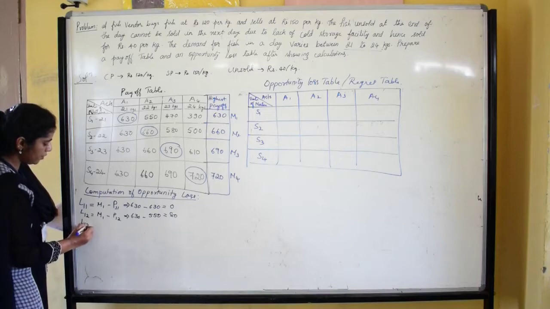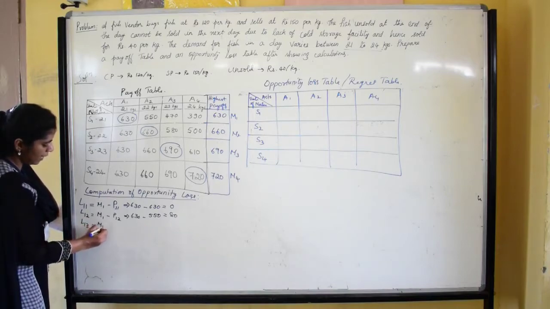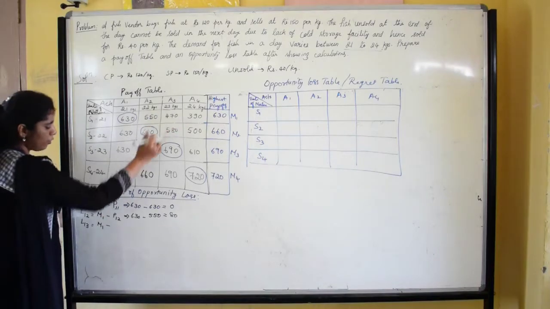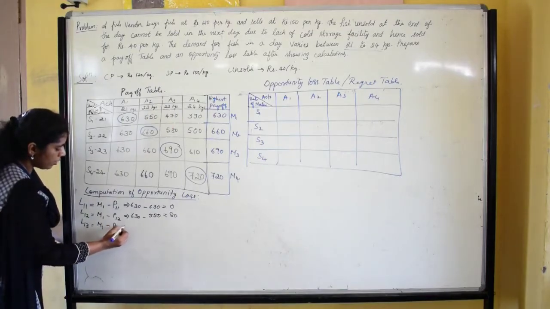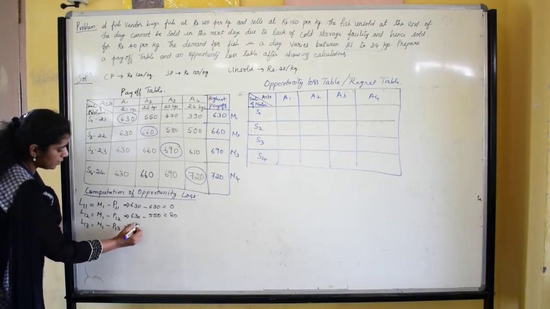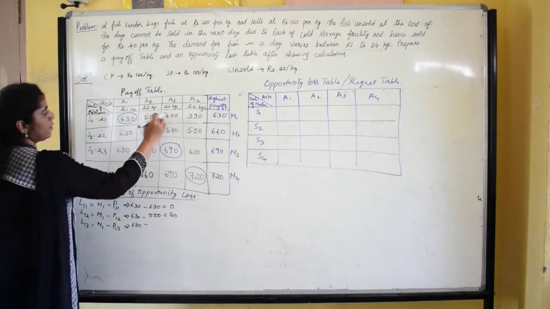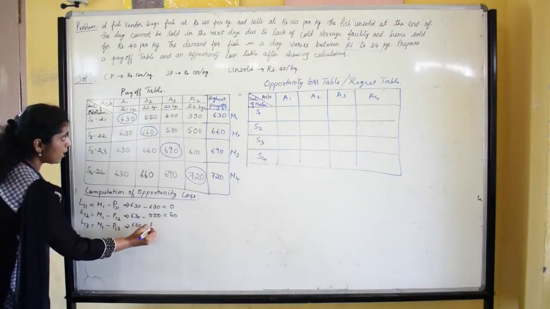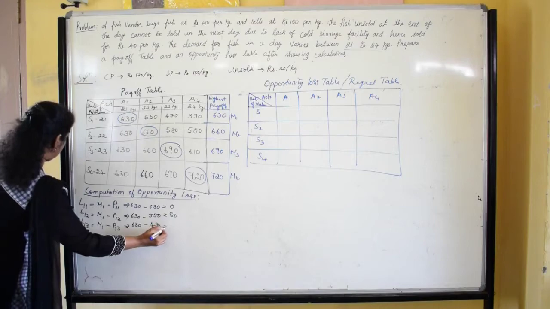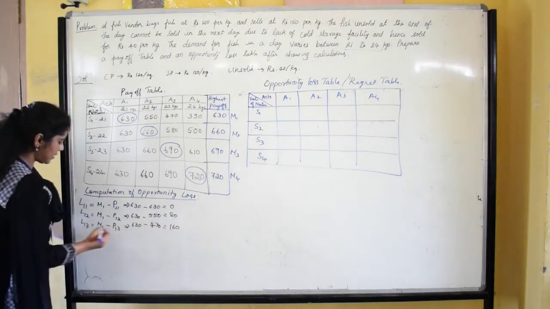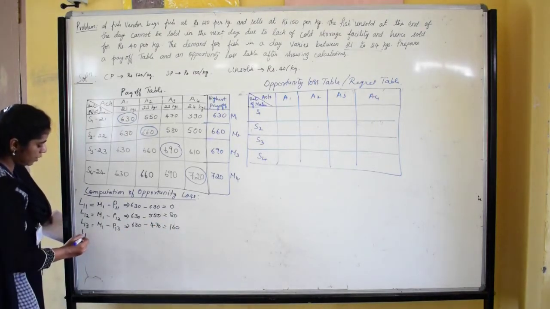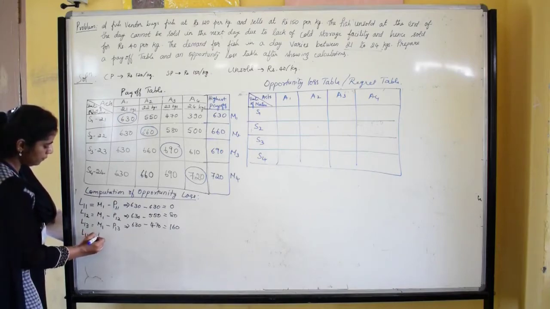Then the loss at first row third column is equal to the maximum payoff of first row minus the payoff of first row third column, that is 630 minus 470, and that is equal to 160. Then the same way we are going to find the loss at first row fourth column.